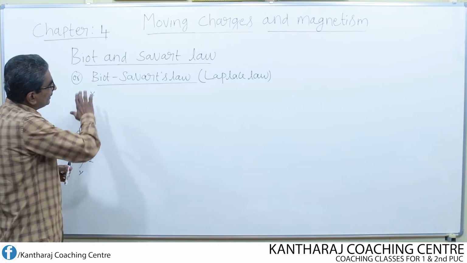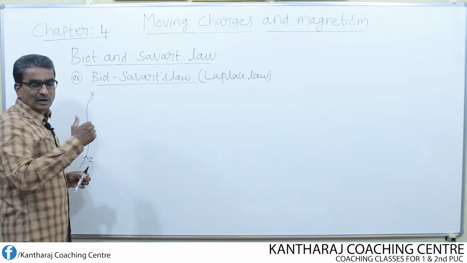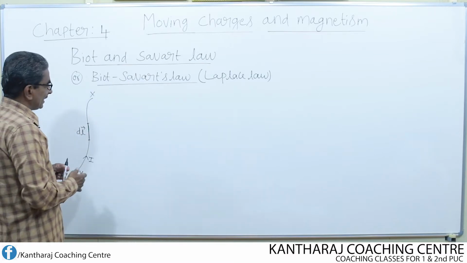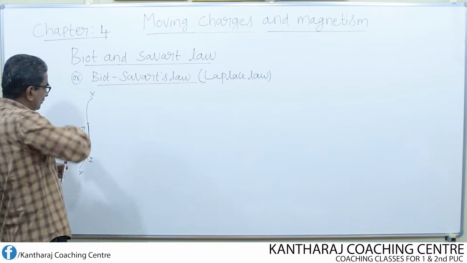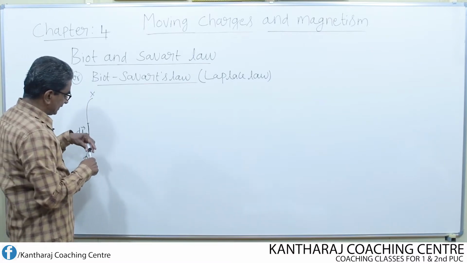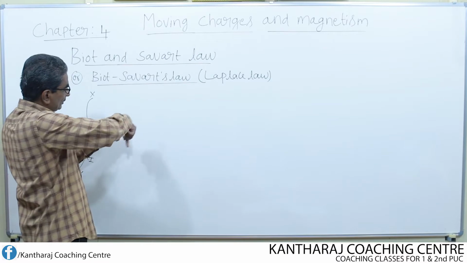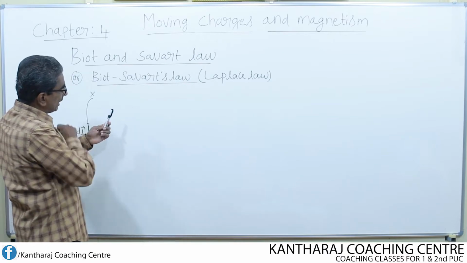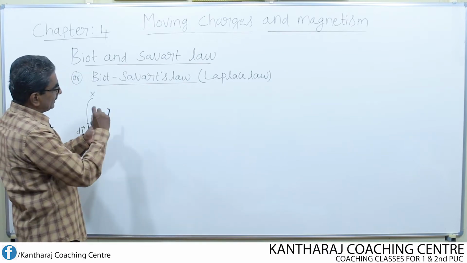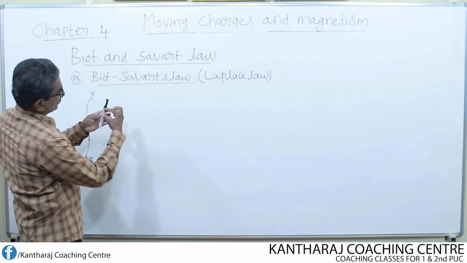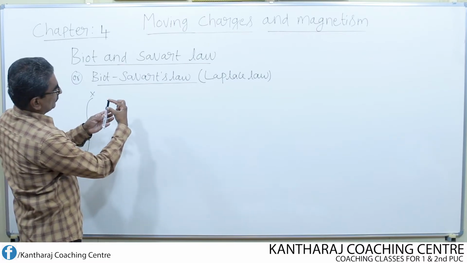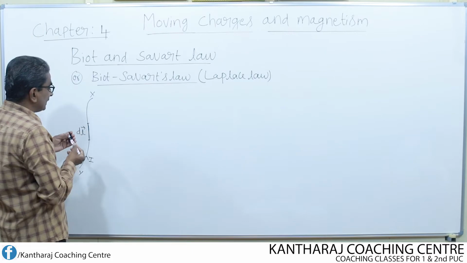Now, according to this law, if I want to find the magnetic field at any point around the conductor, only due to a small portion, either this portion or this portion, what will be the magnetic field?